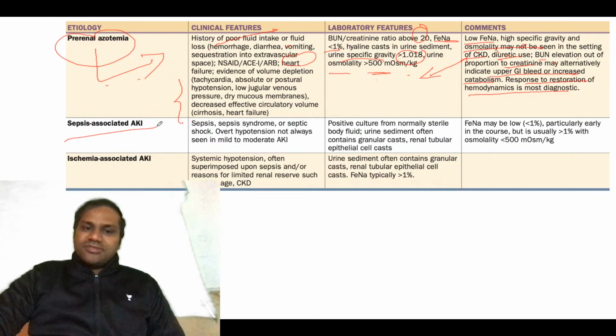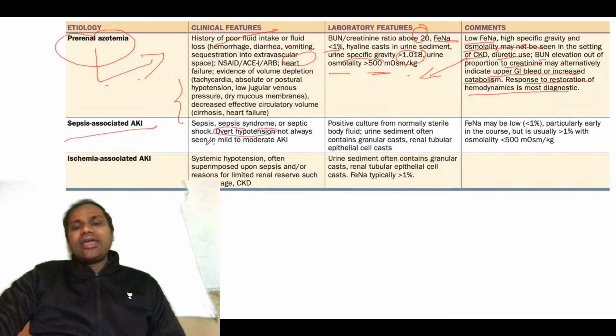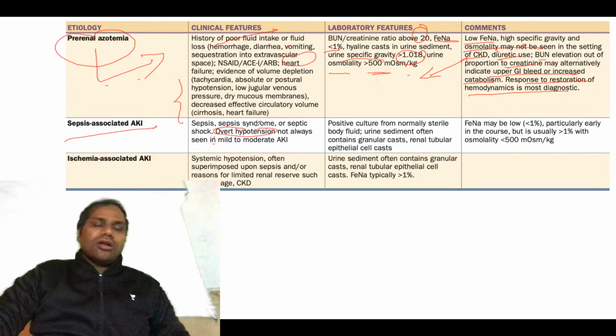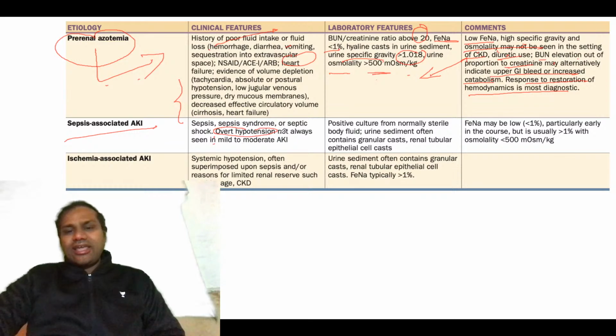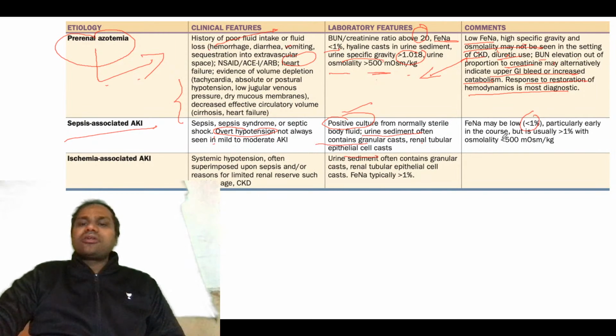Then obviously we talk about sepsis-associated AKI. Remember, you don't always need overt hypotension for the diagnosis of AKI; sepsis-associated AKI can occur in other conditions also. Mainly, you do a positive culture and try to identify the causative agent of sepsis, gram-negative or gram-positive bacteria. You see urine sediment, which often contains granular casts and renal tubular epithelial casts. FeNa may be less than 1%, particularly early in the course, but is usually greater than 1%, with osmolality less than 500 milliosmoles per kg.